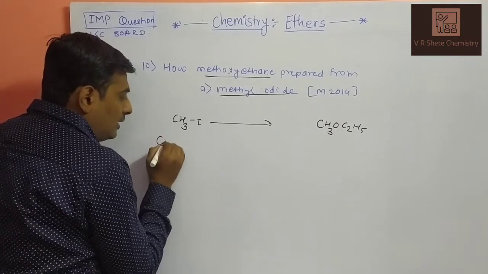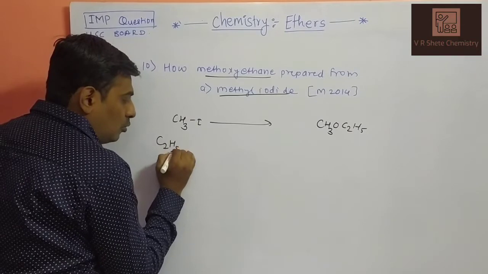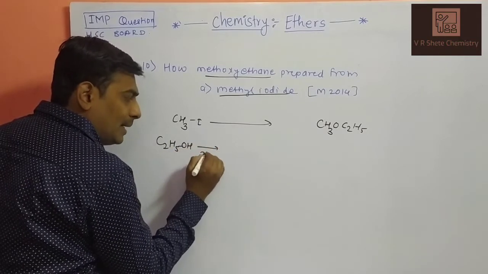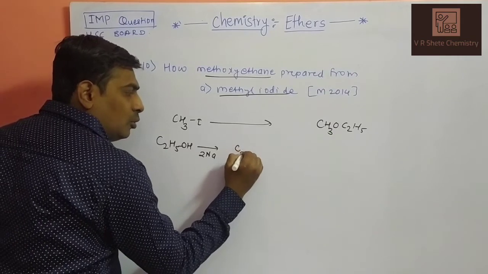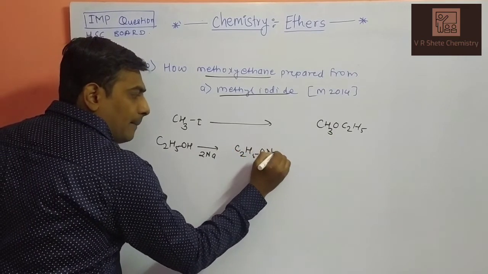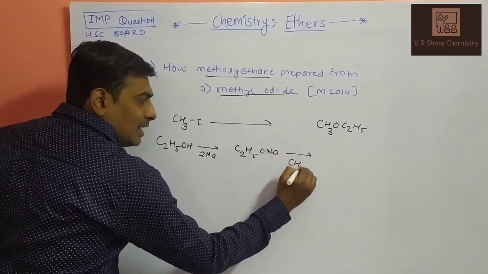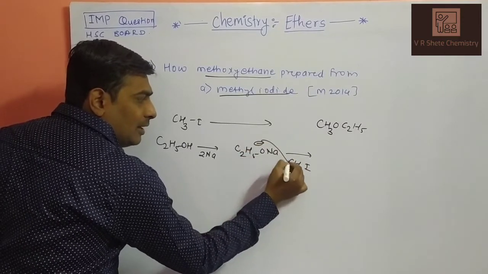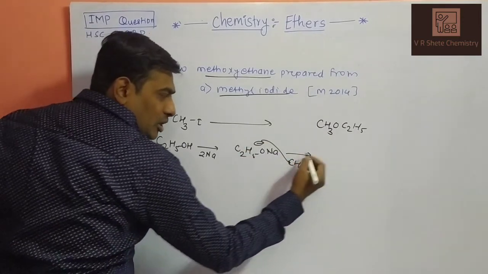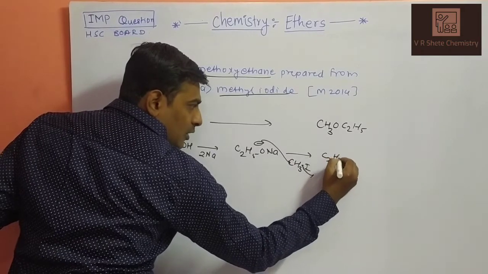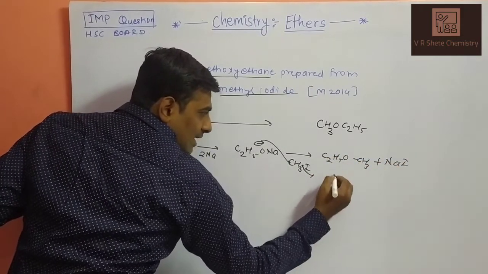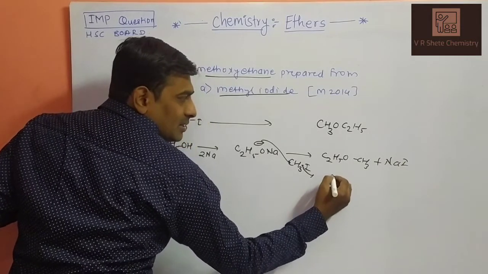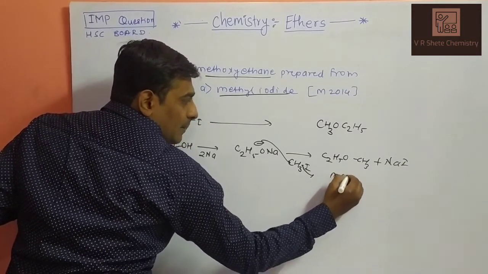So your ethanol, C2H5OH, is reacted with sodium metal. What does it give? It gives C2H5ONa as a nucleophile that will attack methyl iodide. So methyl iodide undergoes a nucleophilic substitution reaction to give C2H5OCH3, and NaI will be the byproduct in this reaction, called Williamson synthesis of methoxyethane.